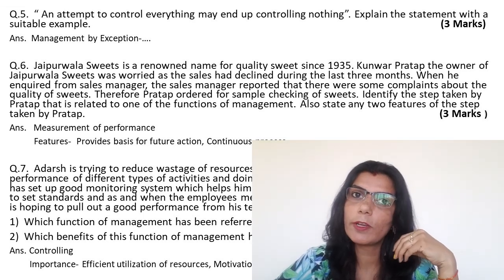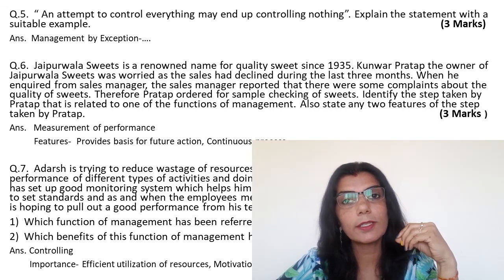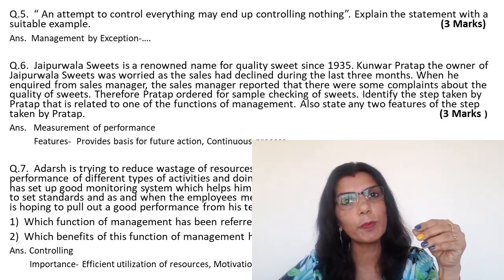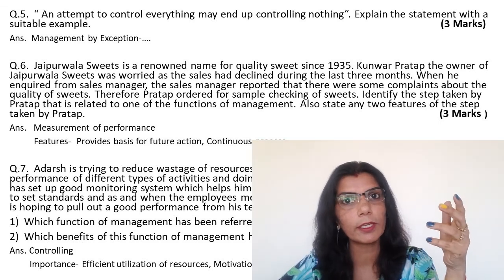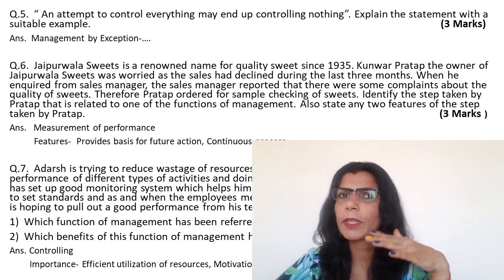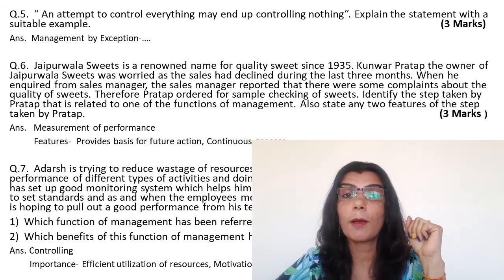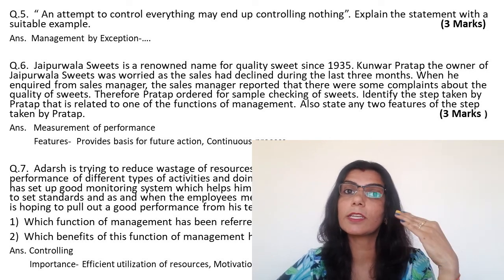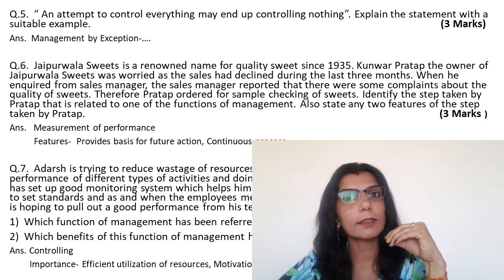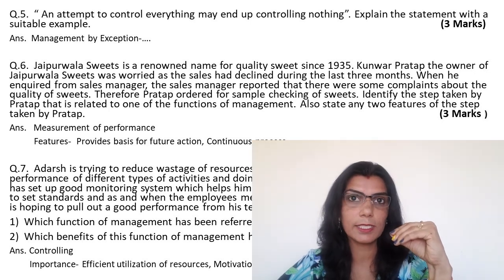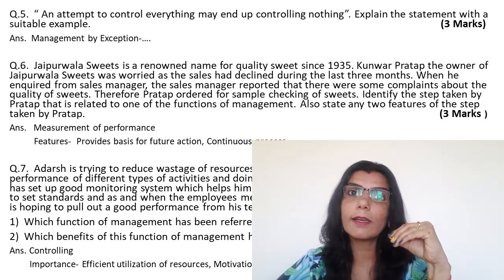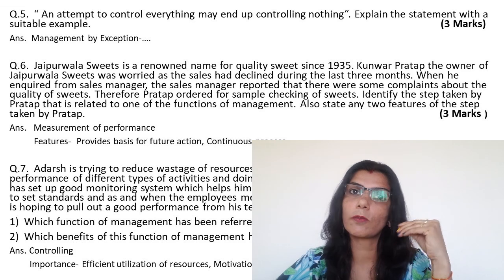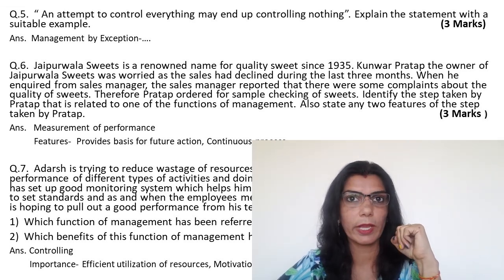Suppose कीजिए एक manufacturing unit है और उन्होंने ये decide कर रखा है कि if 2% of daily production is defective then it is acceptable. उसको ignore किया जा सकता है. But अगर ये defective production 2% से बढ़ के 10% पहुंच जाता है then it should not be acceptable at all. And then it should be brought up to the notice of senior management so that necessary action can be taken.